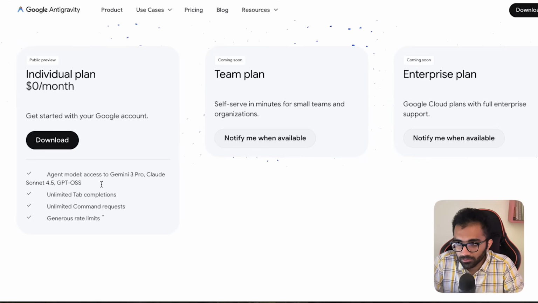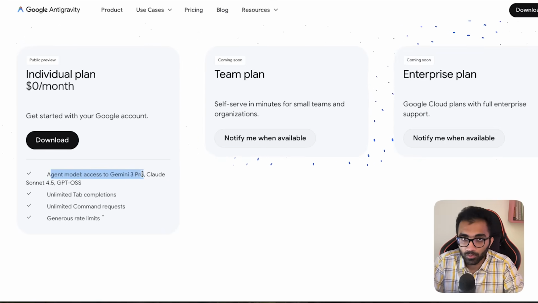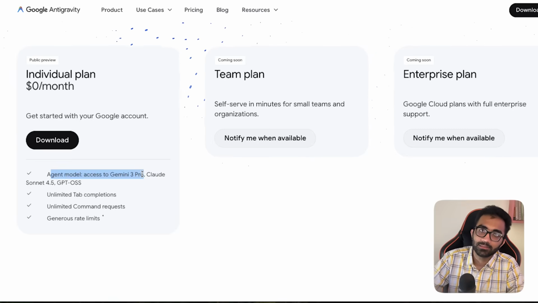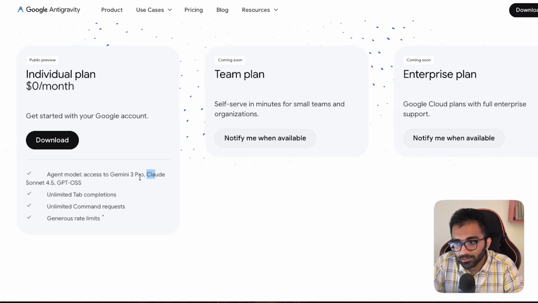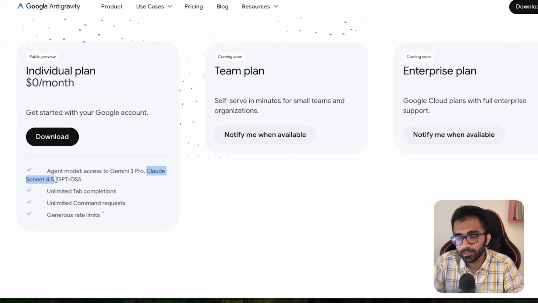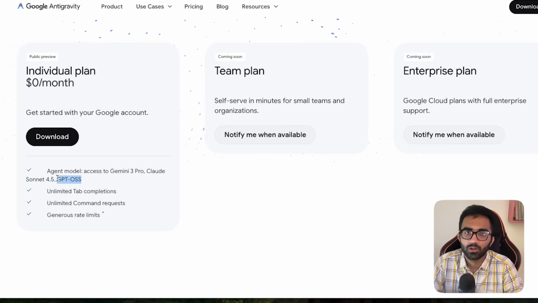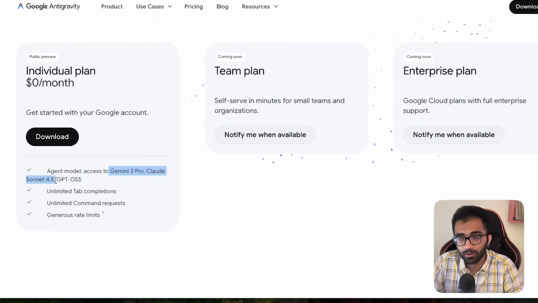But the most impressive part about Anti-Gravity is that it gives you access to Gemini 3 Pro, which was very recently released, like just yesterday. It gives you access to Claude Sonnet 4.5, and it gives you the GPT open source model, which is not really that good, so you should not be using it. But the first two models are really good for development also, right?